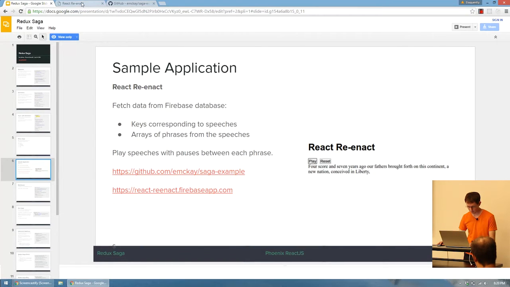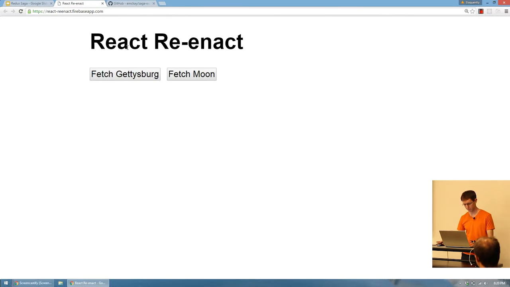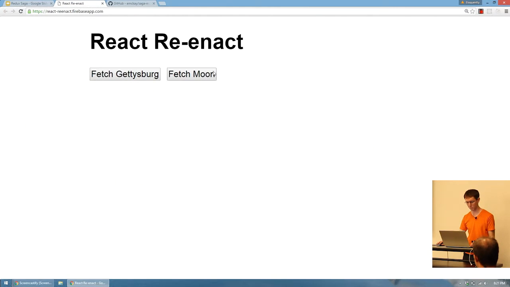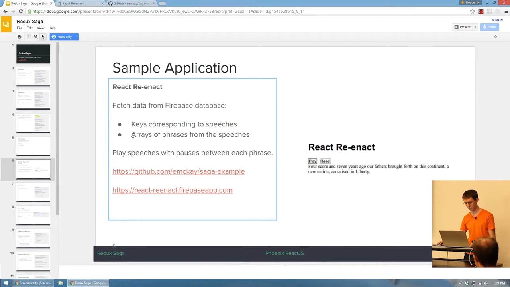I'll pull it up really fast. So I didn't spend a lot of time on the design here, but in our application, there's a Firebase backend where it's just a simple database. There's two things we might want to get out of this Firebase database. One is an array of keys corresponding to all the speeches. So we have a Gettysburg key and a Moon key. And then once we have a key, we can get an array of phrases from that speech.